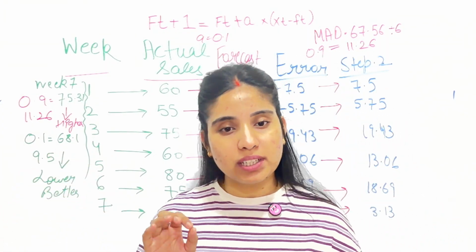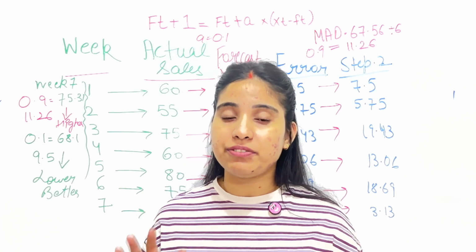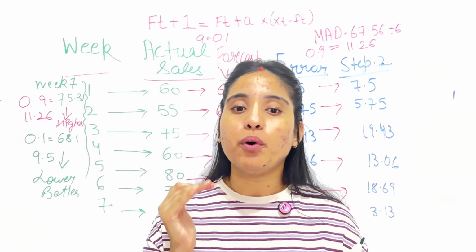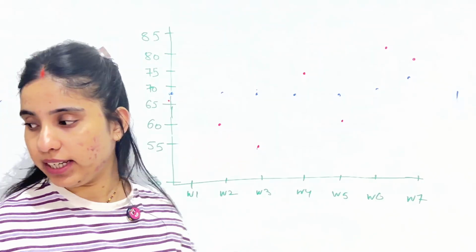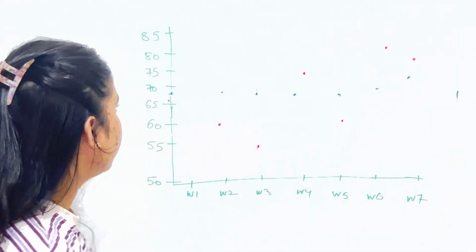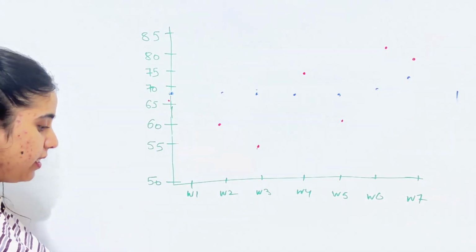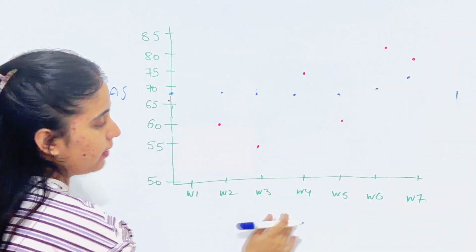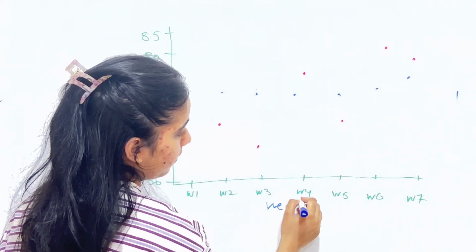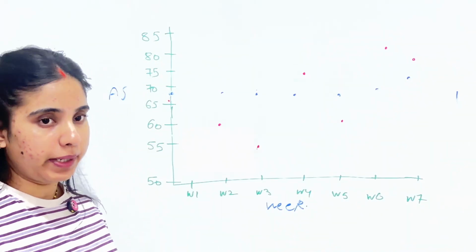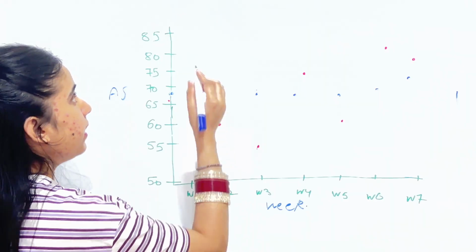Now let me draw the graph where you can see the difference exactly and visually, which will help you to understand more accurately. This is our actual sales axis, and this is the week. I will draw with blue and red markers so you can easily understand.